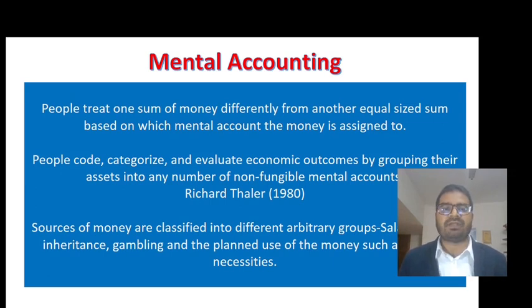People treat one sum of money differently from another equal-size sum based on which mental account the money is assigned to. So people code, categorize, and evaluate economic outcomes by grouping assets into a number of non-fungible mental accounts. Sources of money are classified into different arbitrary groups: salary, bonus, inheritance, gambling, and planned use of the money such as leisure and necessities.